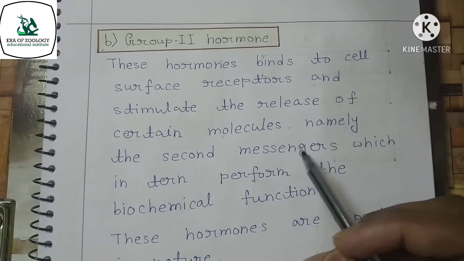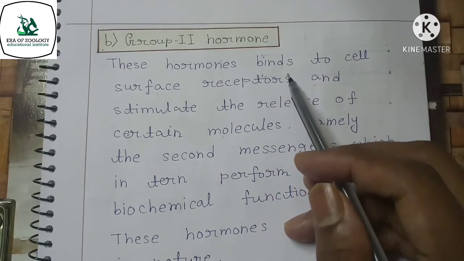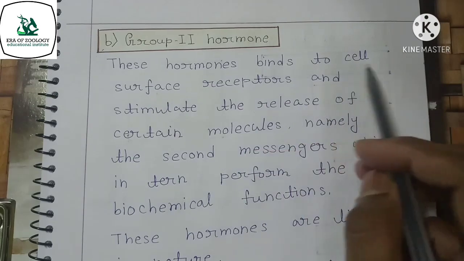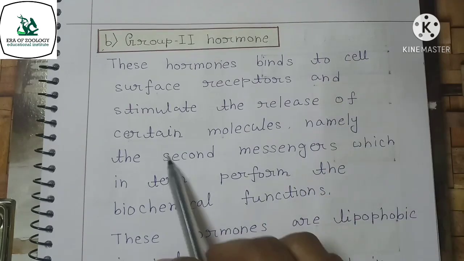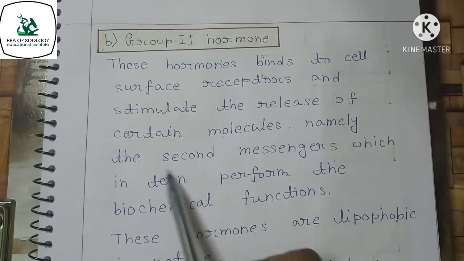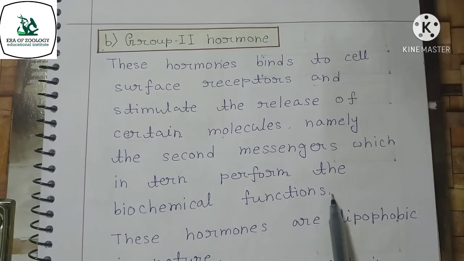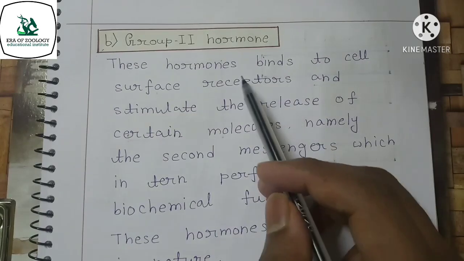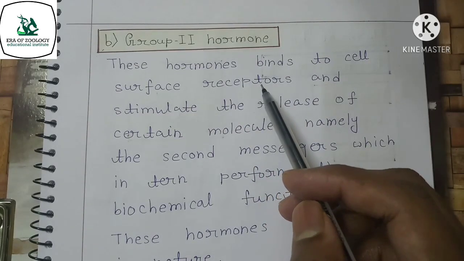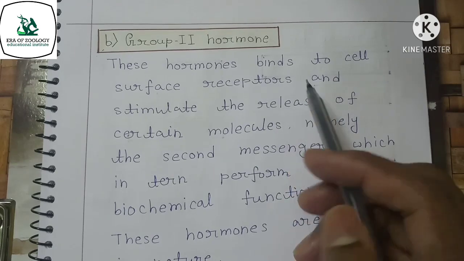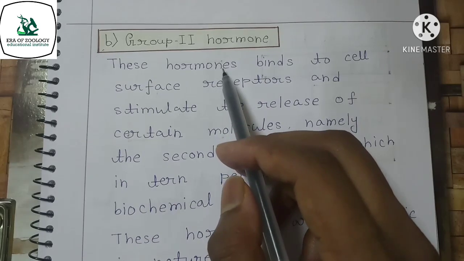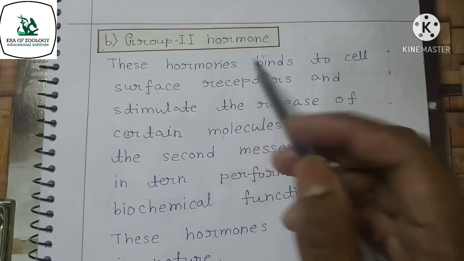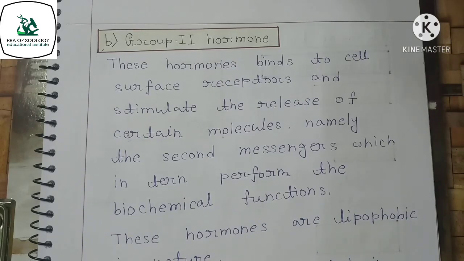Now we will talk about group 2 hormones. These hormones bind to cell surface receptors and stimulate the release of certain molecules, namely the second messenger, which in turn perform the biochemical functions. In group 1, hormones form a hormone receptor complex after binding with intracellular receptor, but group 2 hormones bind with cell surface receptor, and these are lipophobic in nature.